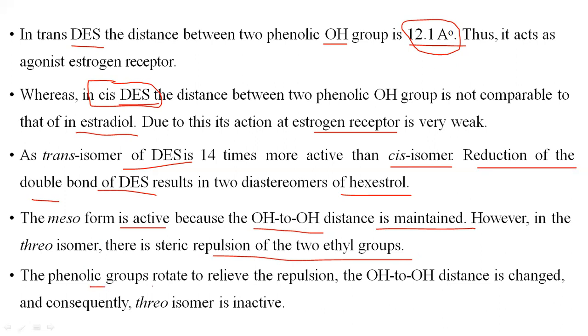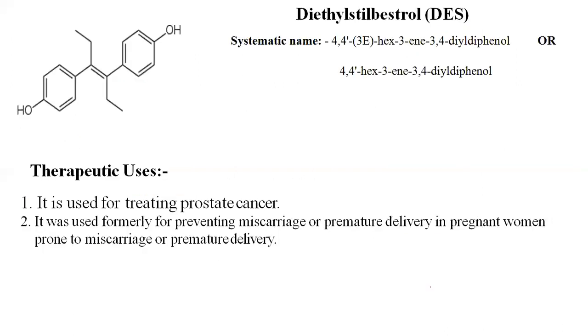Another fact is that the phenolic groups rotate to relieve the repulsions. The hydroxy distance is changed and consequently the stereoisomer is inactive, because the rotation of these groups relieves the repulsion.